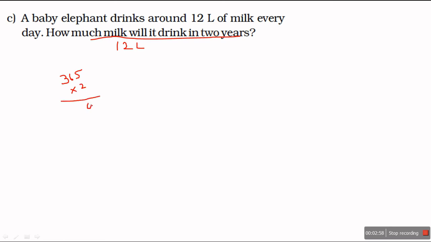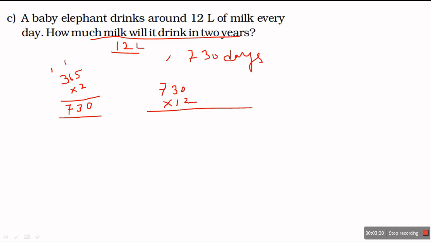2 5s are 10. 1, 2 6s are 12 and 1 is 13. 1, 2 3s are 6 and 1 is 7. 730 days. In one day, 12 liters. So how many liters in 730 days? We will multiply 730 with 12.